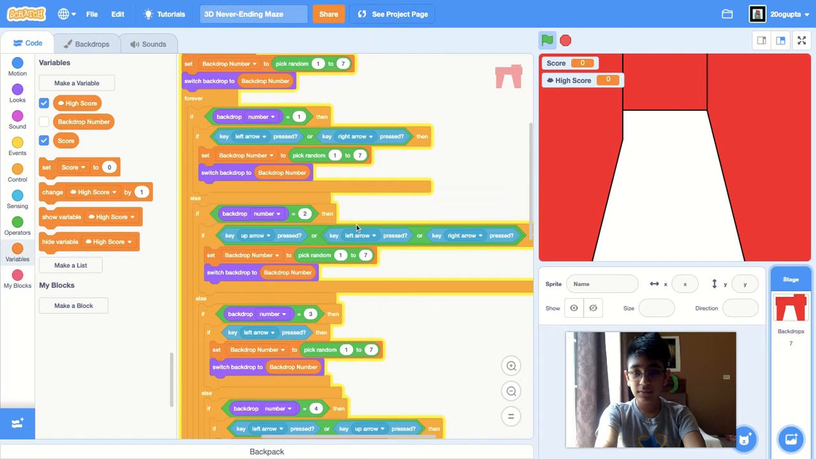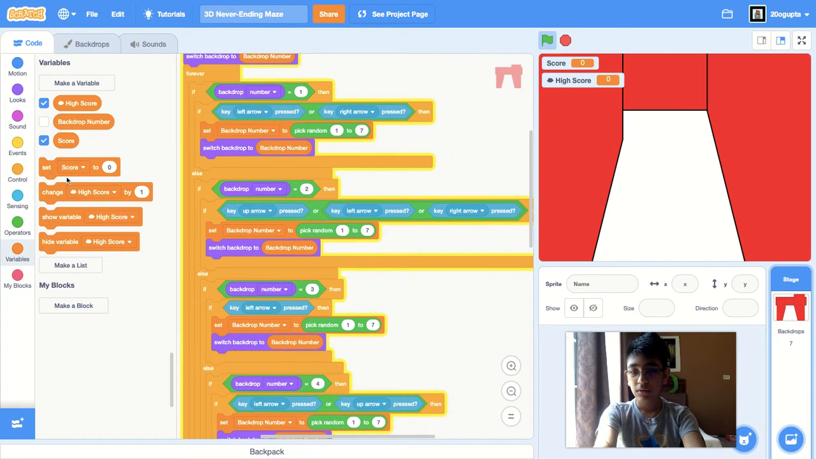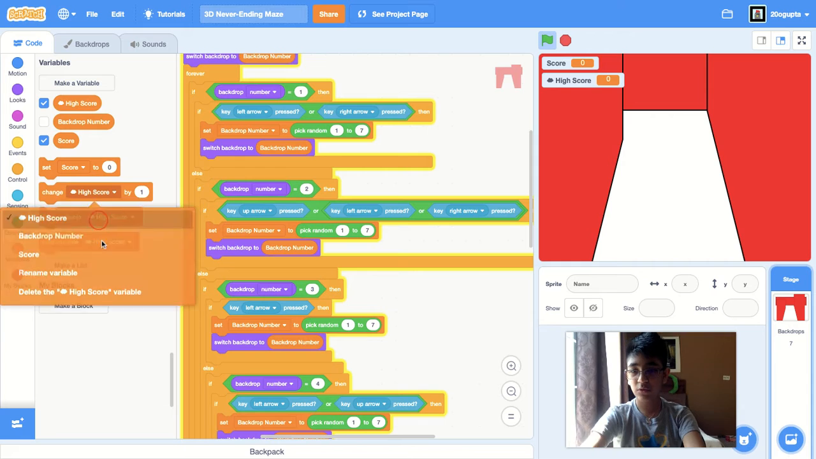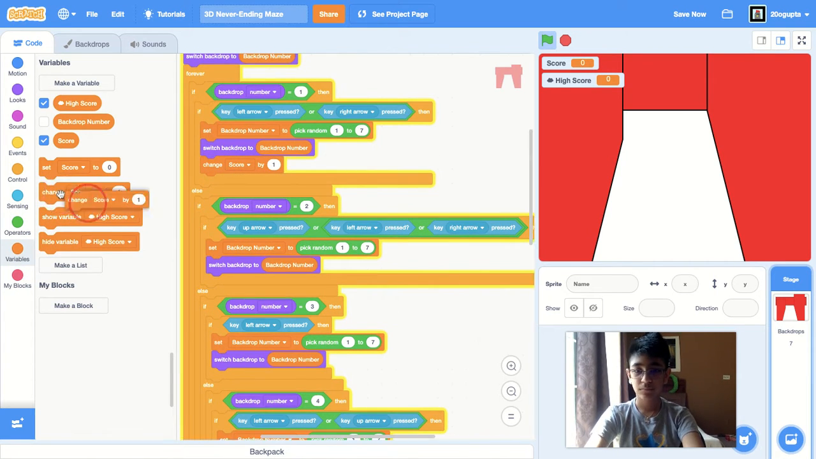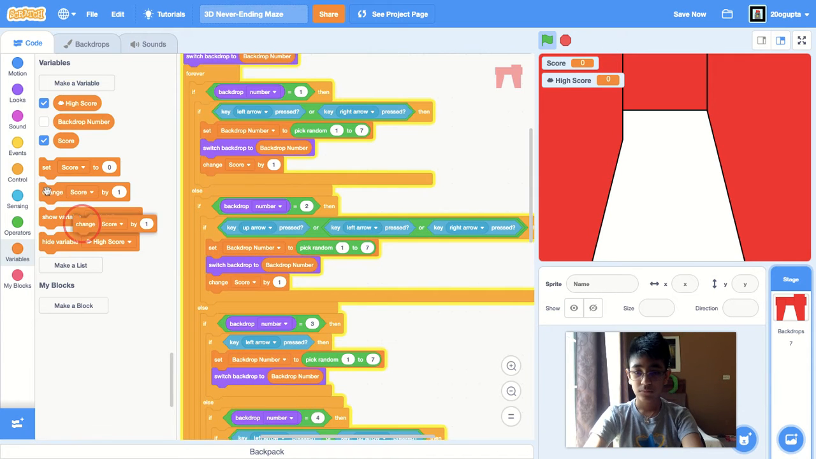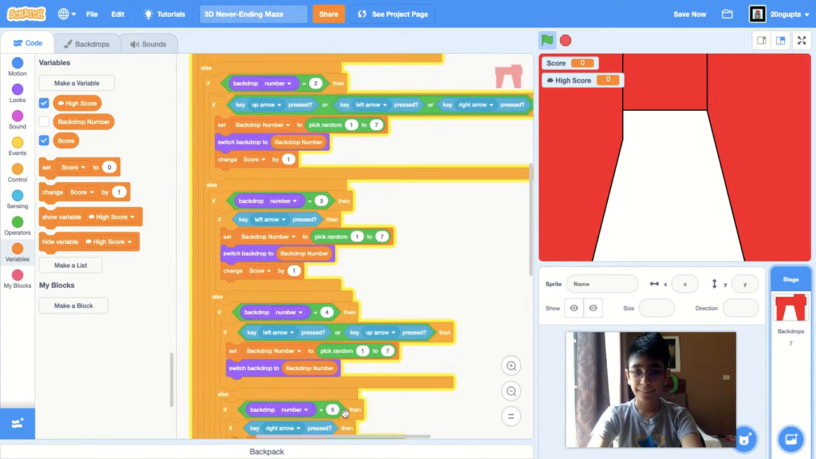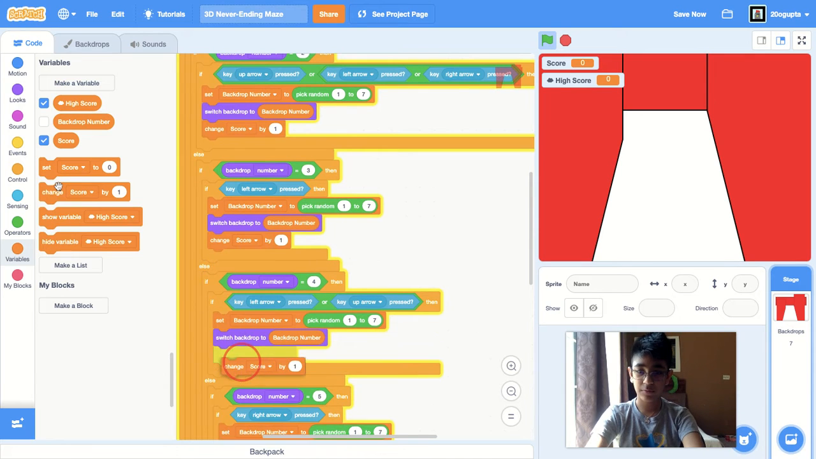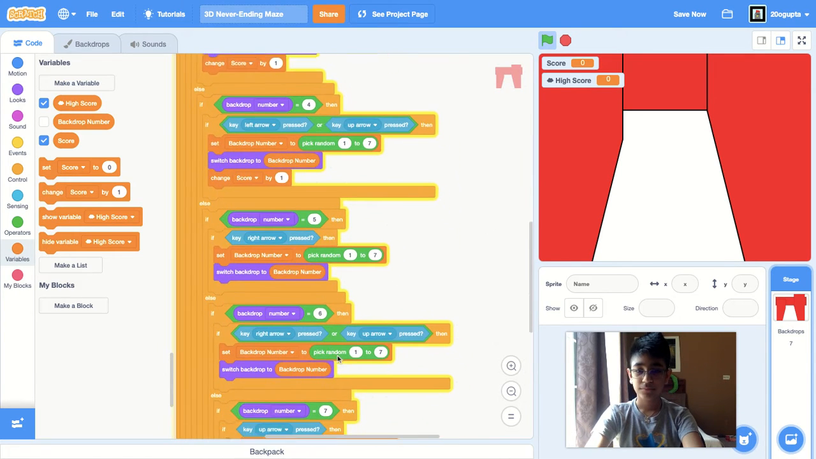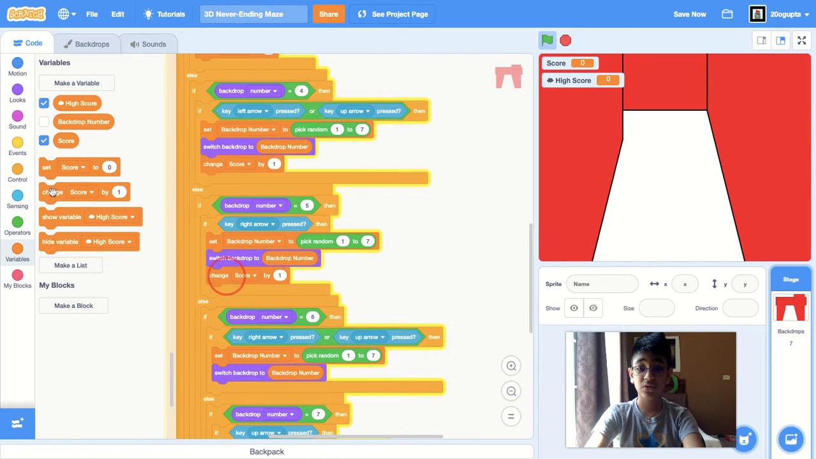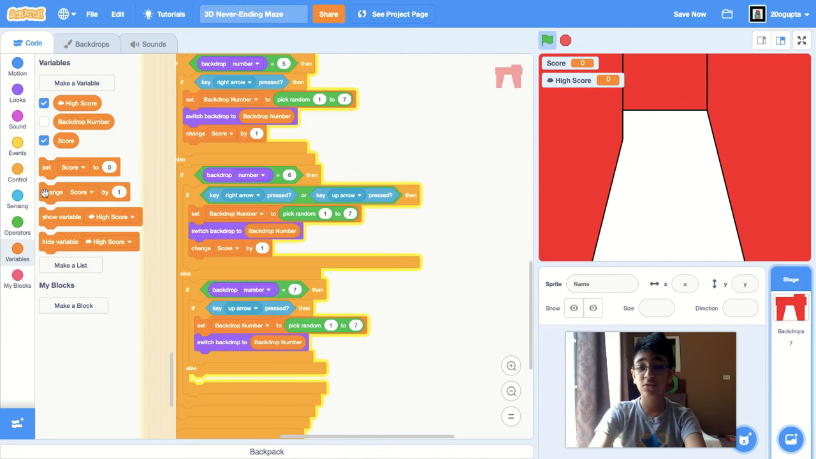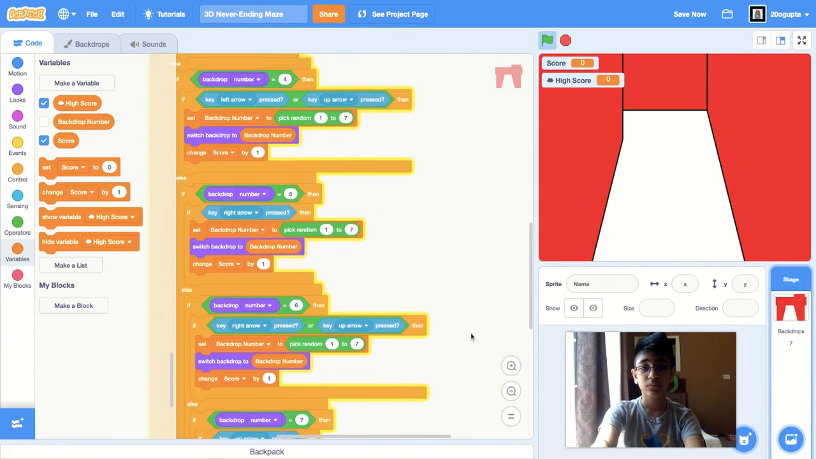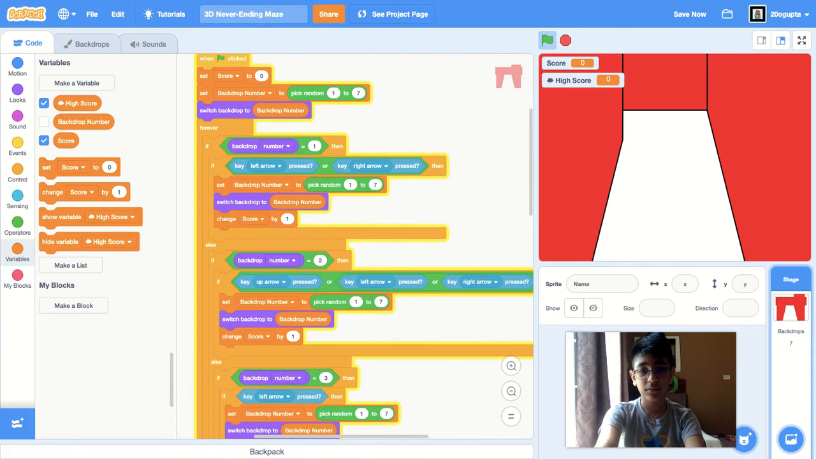So next, I am going to change the score by 1 for every time. There we go. Change score by 1, change score by 1. Changing each of them by 1, so every time we pass a level or pass a backdrop, it changes the score by 1. Checking over it just in case. Yep, there we go. Save, and I'm going to play.